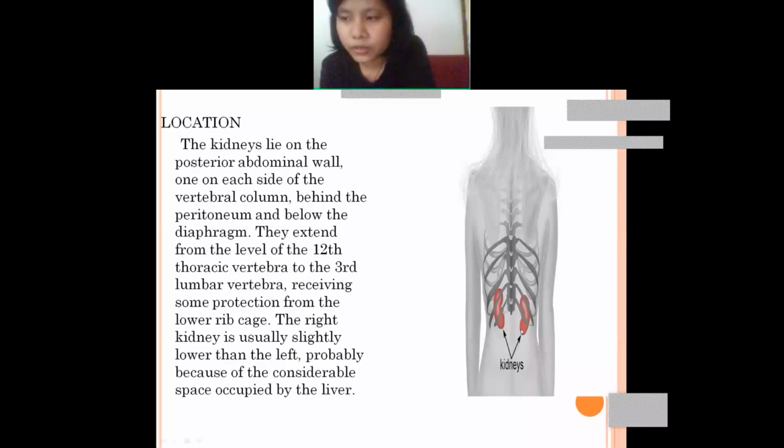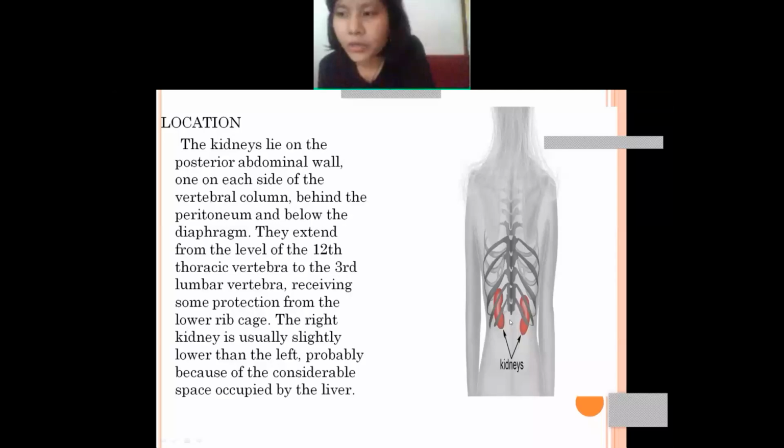And they receive some protection. The kidneys receive protection from the lower rib cage, from the downside of the rib cage. You will find that the right kidney is a bit lower compared to the left. Why? Because the liver is situated on the right upside.